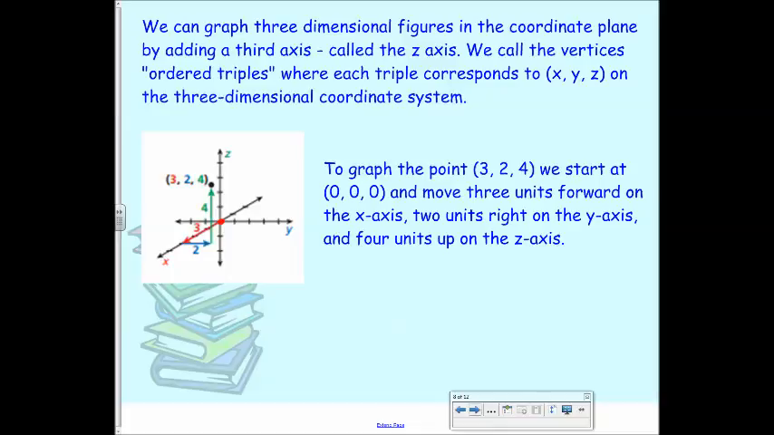So we graph this point 3, 2, 4. We start at 0, 0, 0. We move 3 units forward on x. So 3 units forward on the x-axis would be this way because it's coming towards us. So 1, 2, 3. Then we move 2 units right on the y-axis, 1, 2, along the blue. And then we move 4 units up on z. So 1, 2, 3, 4. So our point would go right here.